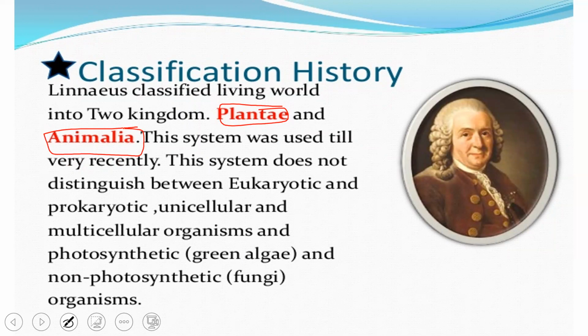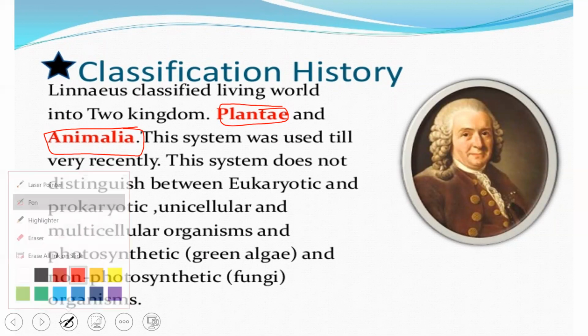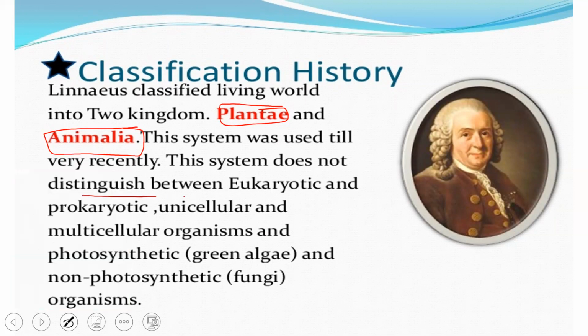Here he improvised his classification, and he divided the whole living world, the living organisms, into 2 groups, plants and animals. Linnaeus' system of classification also didn't give an appropriate classification since he did not include many characters. Firstly, he did not distinguish between eukaryotic and prokaryotic organisms, which is most important for classification.